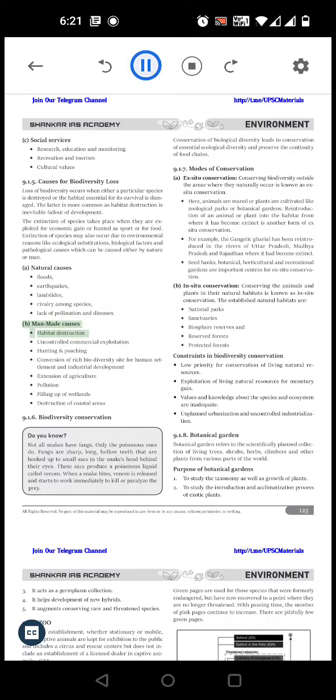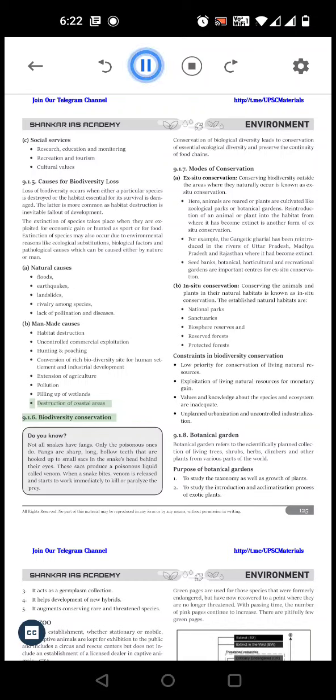Man-made causes: habitat destruction, uncontrolled commercial exploitation, hunting and poaching, conversion of rich biodiversity sites for human settlement and industrial development, extension of agriculture, pollution, filling up of wetlands, destruction of coastal areas.